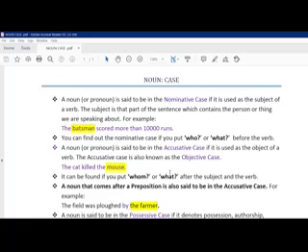So let's discuss the nouns. Pronouns we will come to in the later half. So this is the time when we read something about the case of nouns. As you can see, it is written clearly that a noun or pronoun is said to be in the nominative case if it is used as the subject of a verb.